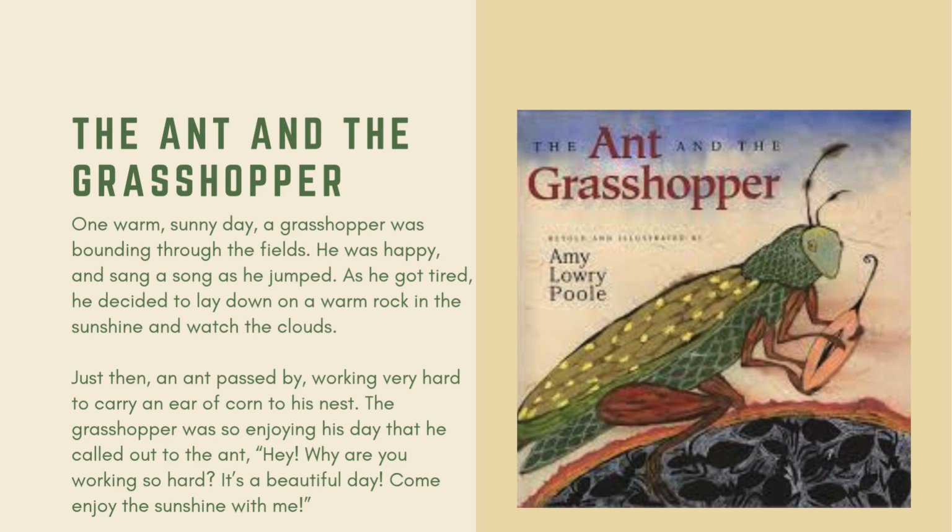The fable of the ant and the grasshopper starts with a warm, sunny day. A grasshopper was bounding through the fields. He was happy and sang a song as he jumped. As he got tired, he decided to lay down on a warm rock in the sunshine and watch the clouds. Just then, an ant passed by, working very hard to carry an ear of corn to his nest.